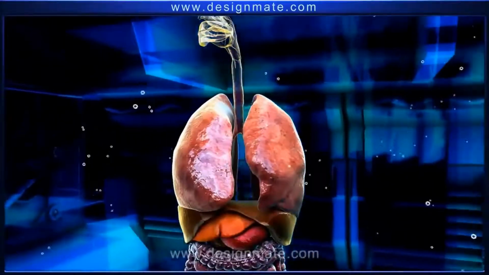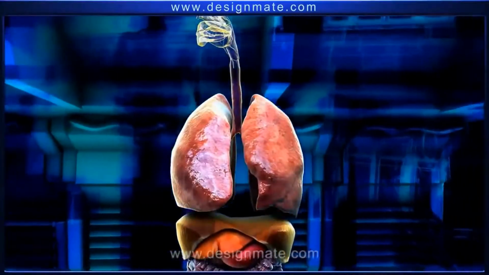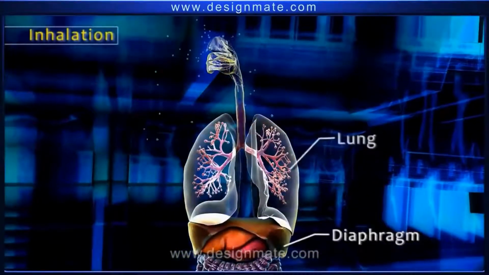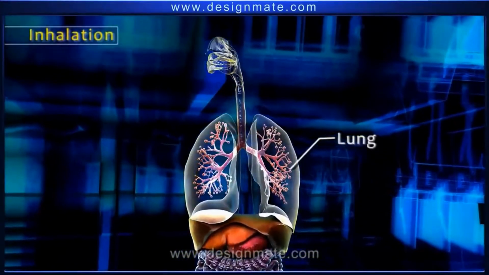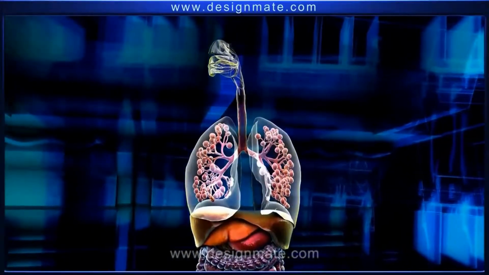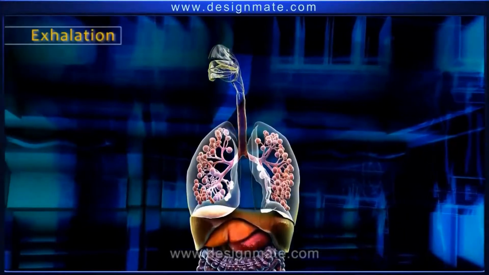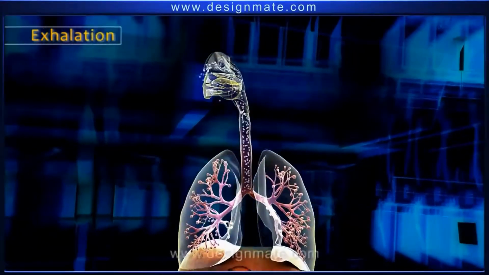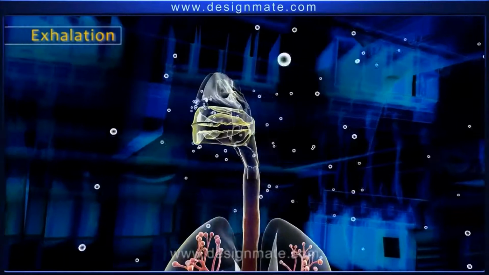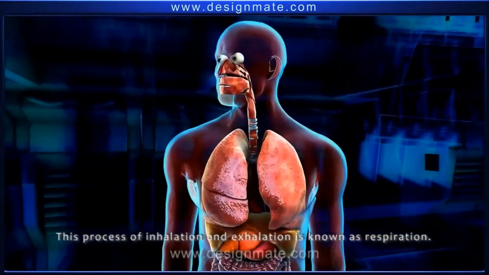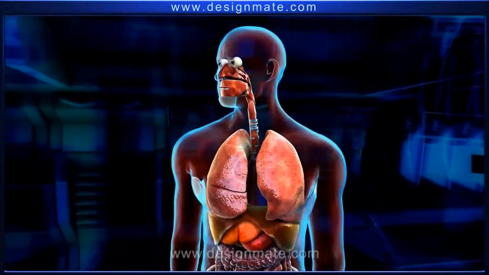So the process of breathing in air rich in oxygen is called inhalation. After the contraction of muscular diaphragm, the lungs expand and the air rushes in, resulting in the inflation of alveoli. During exhalation, the diaphragm moves up and the lungs contract. Thus, the alveoli deflate, causing the air to be forced out. This exhaled air is rich in carbon dioxide. This process of inhalation and exhalation is known as respiration, which is approximately 20 times per minute.